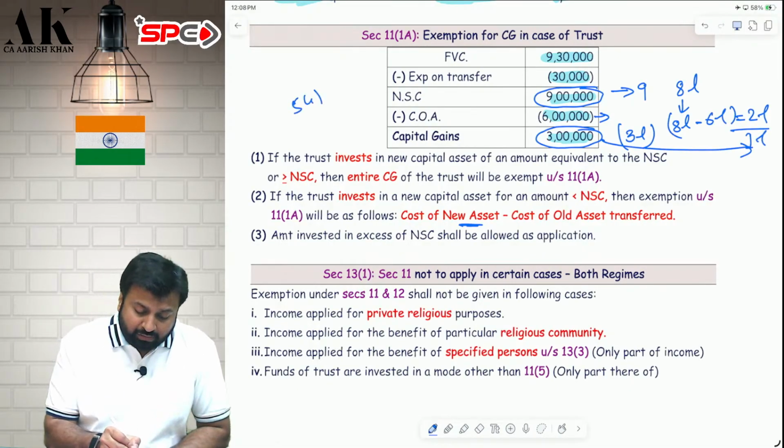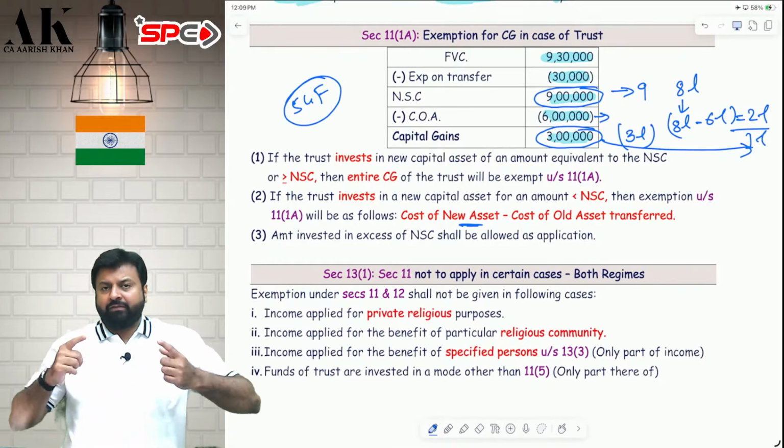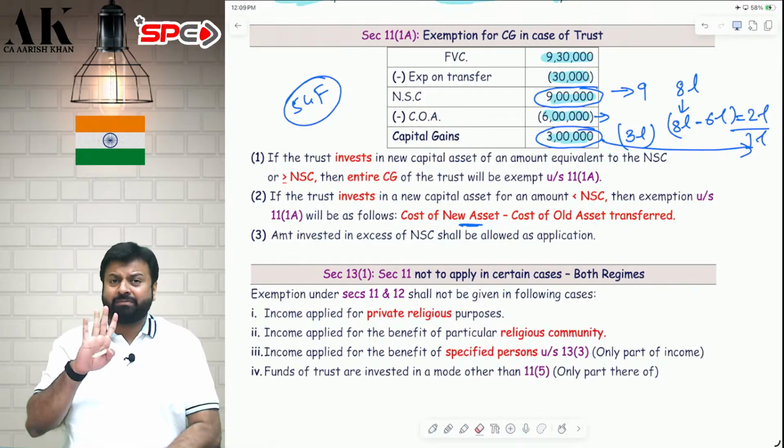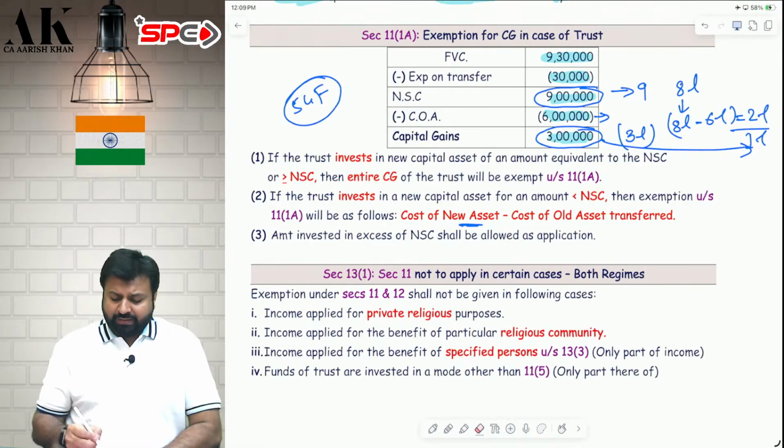It is not similar to 54F. Be very careful. 54F used to be computed by multiplying something and dividing something. Here it is not like that. Here it is very simple.